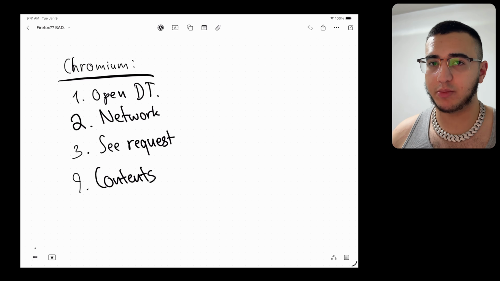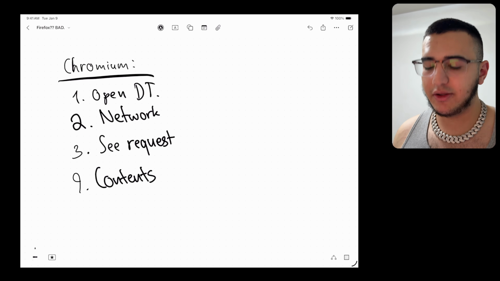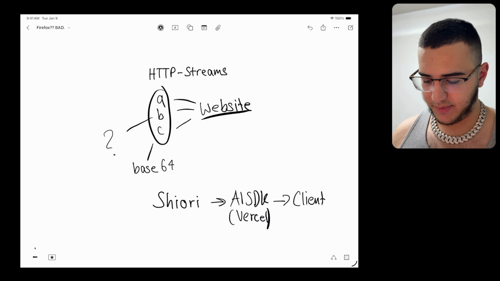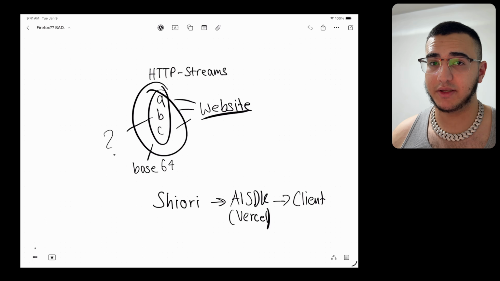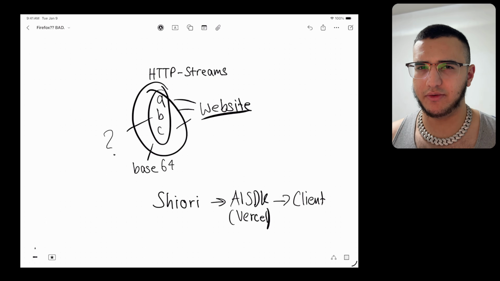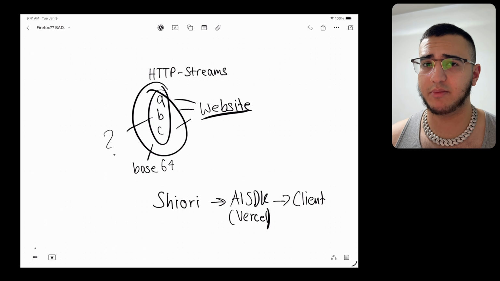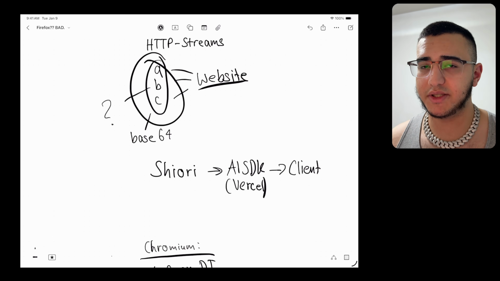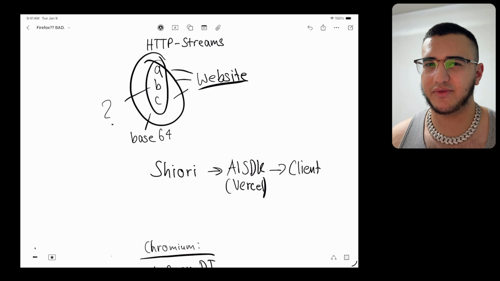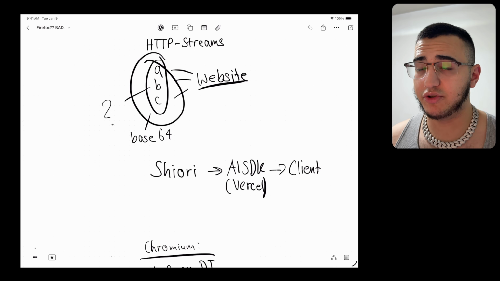And this is a crucial part. In Firefox, I can only look at the stream content, which is again this stuff right here, at the end of the request. I cannot check it while it's being streamed. And while this may seem trivial to you, to me, this is probably the most important function for someone developing an AI chat app. And this is just one of the many reasons that I have found using Firefox as my day-to-day driver just isn't going to work out. There's another huge issue related to gradients, but I won't go into that now.